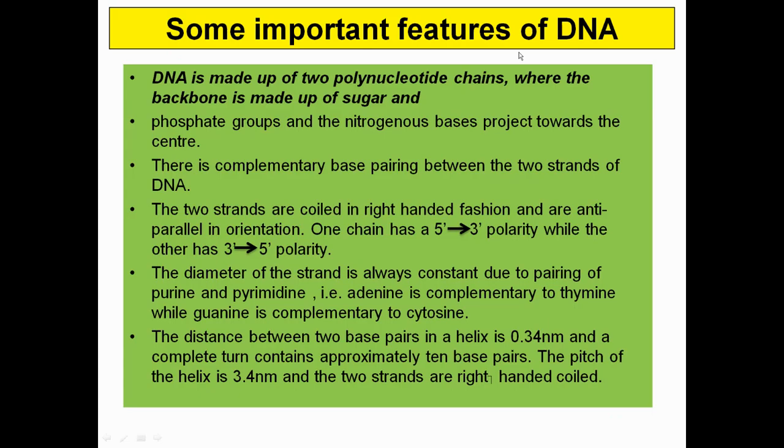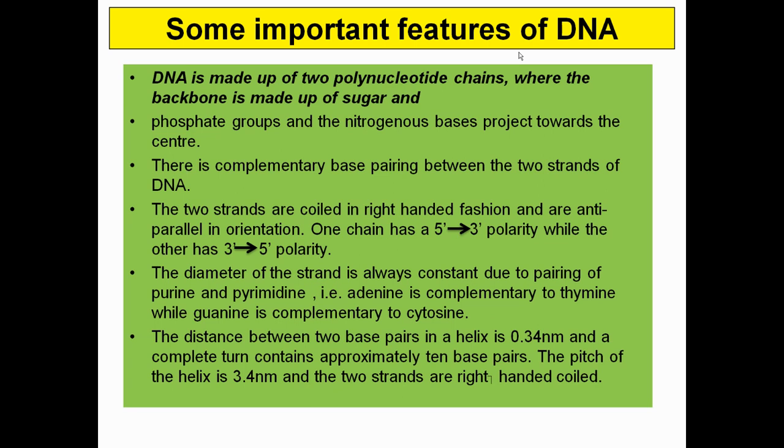Now comes to some important aspects related to DNA. DNA is made up of two polynucleotide chains as a backbone with phosphate groups, along with the nitrogenous bases coming out of it. And there will always be complementary base pairing, that is A is going to form a base pair with T, and C is going to form a base pair with G. Okay, so there will be the orientation of the two helices in opposite polarity. One polarity will be 5 prime to 3 prime, and the other will be 3 prime to 5 prime.